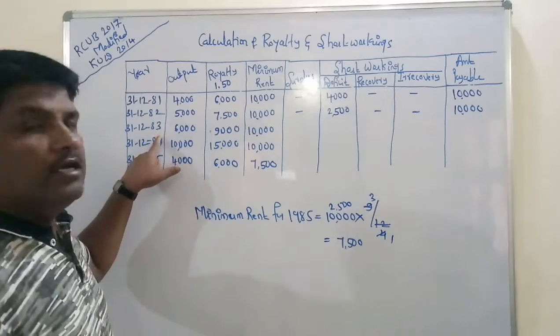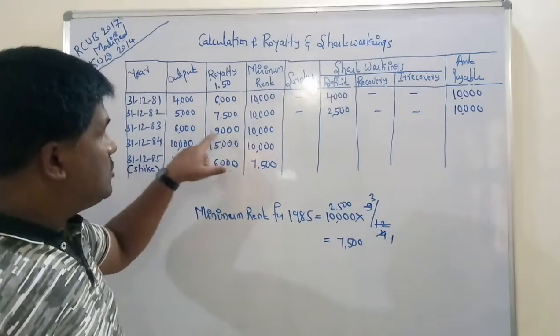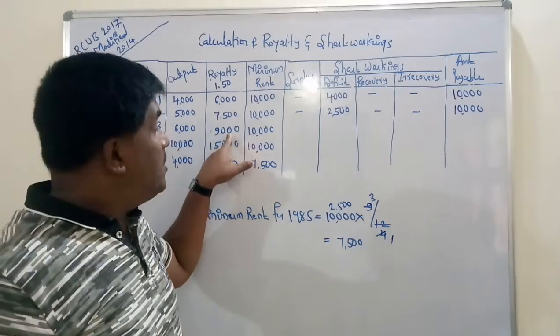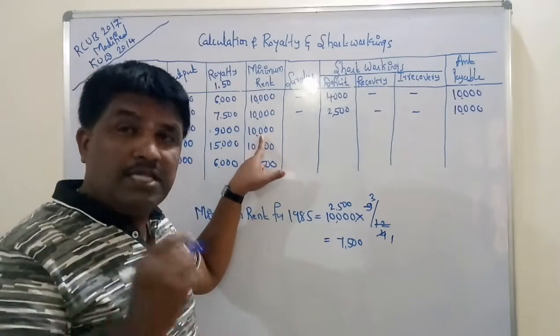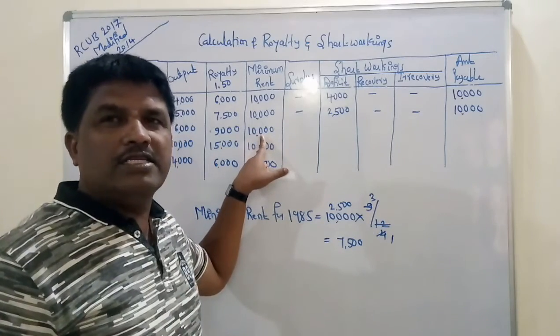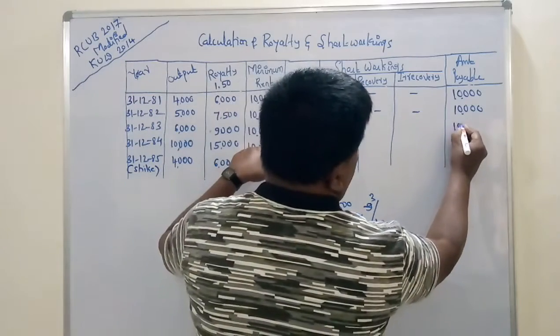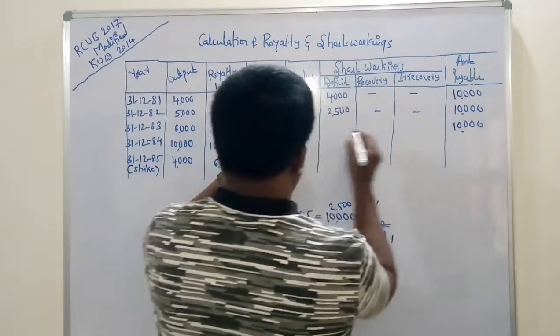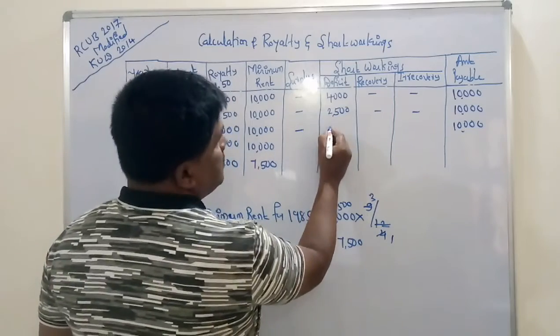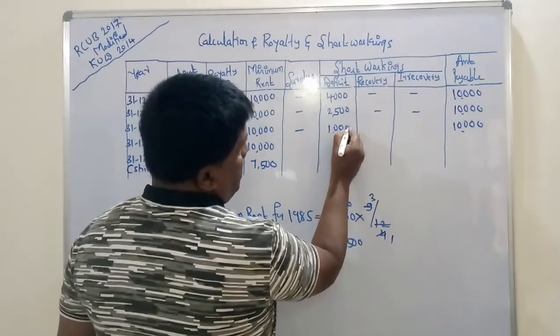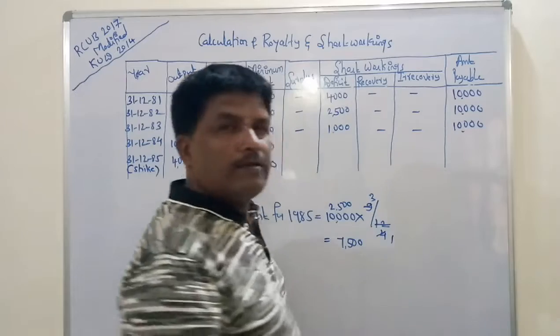Then 1983. In the year 1983, how much royalty is there? 9,000. Minimum rent 10,000. In this year also, actual royalty is less than the minimum rent. Once again, 10,000 is payable to the landlord. So further, how much deficit comes? 1,000.